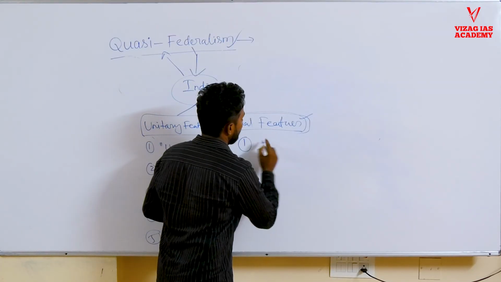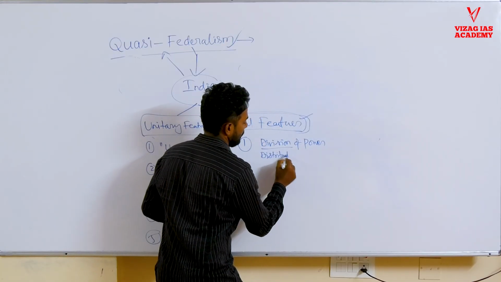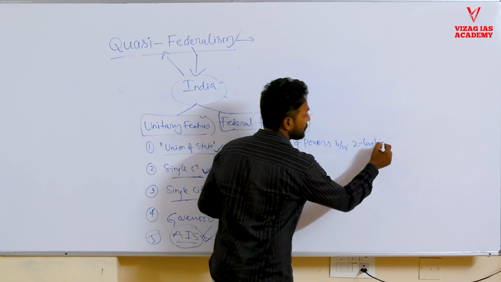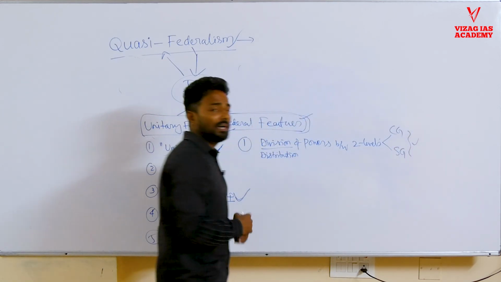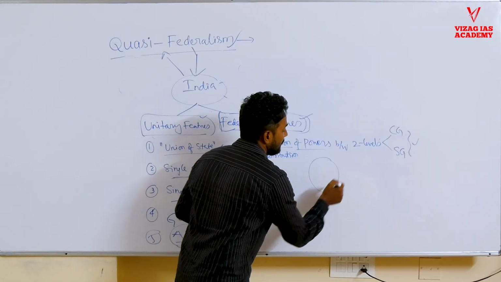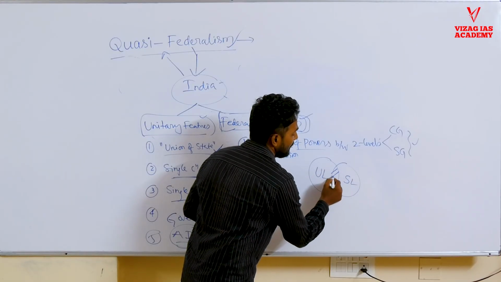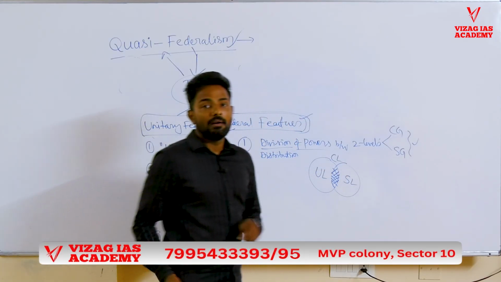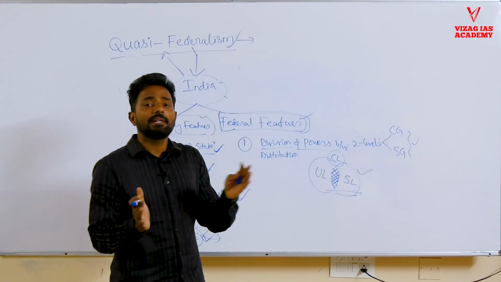We have division of powers, distribution of powers between 2 levels. What are those 2 levels? The central government level and the state government level. So all the subjects were divided. The powers were divided into various lists, called the union list and the state list, and certain powers are distributed between both, called the concurrent list. So the powers were distributed between 2 levels.